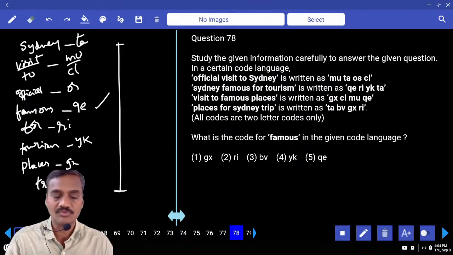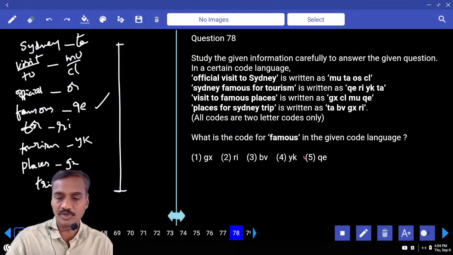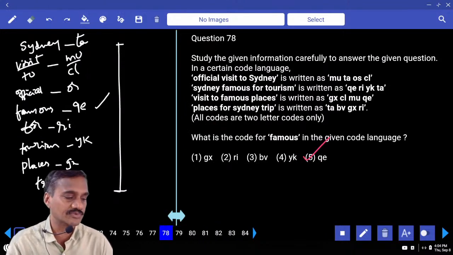And 78, what is the code for famous? The code for famous is choice 5.